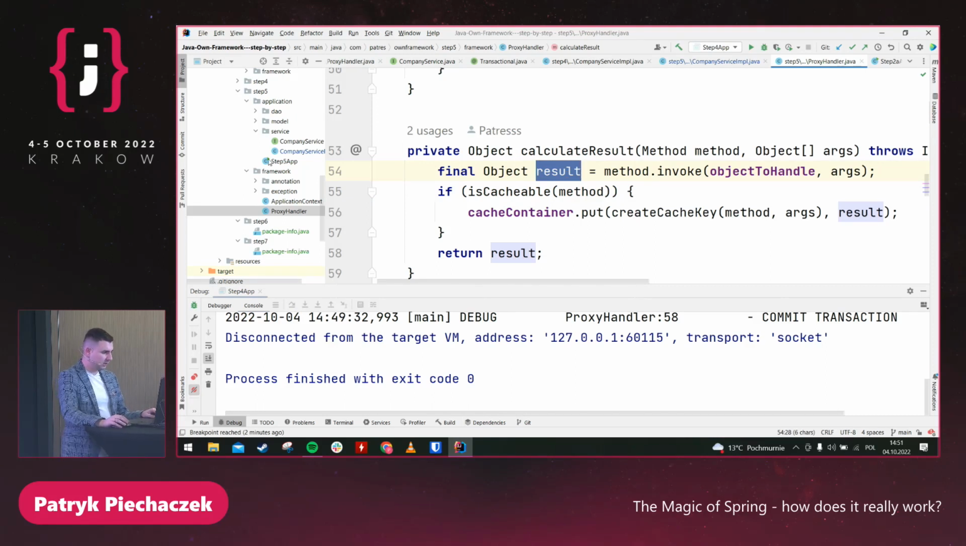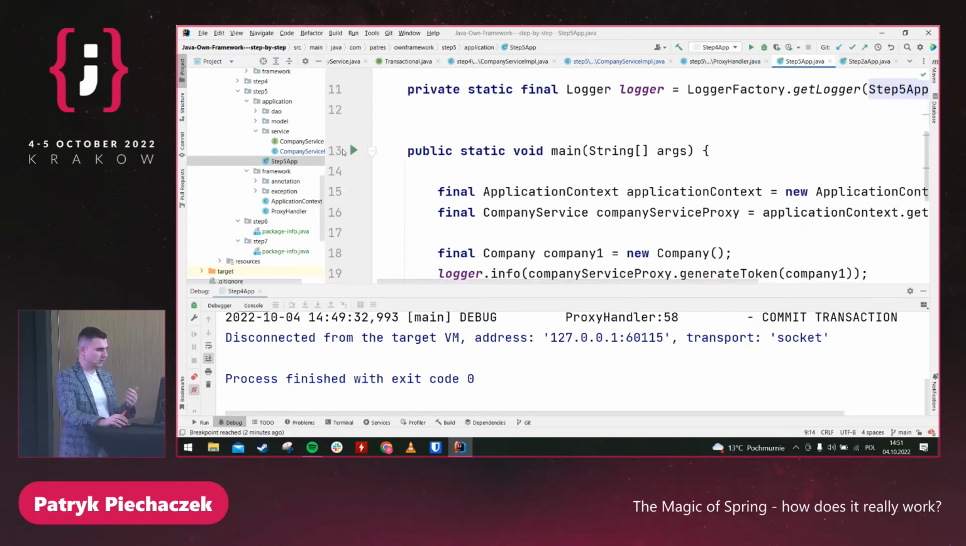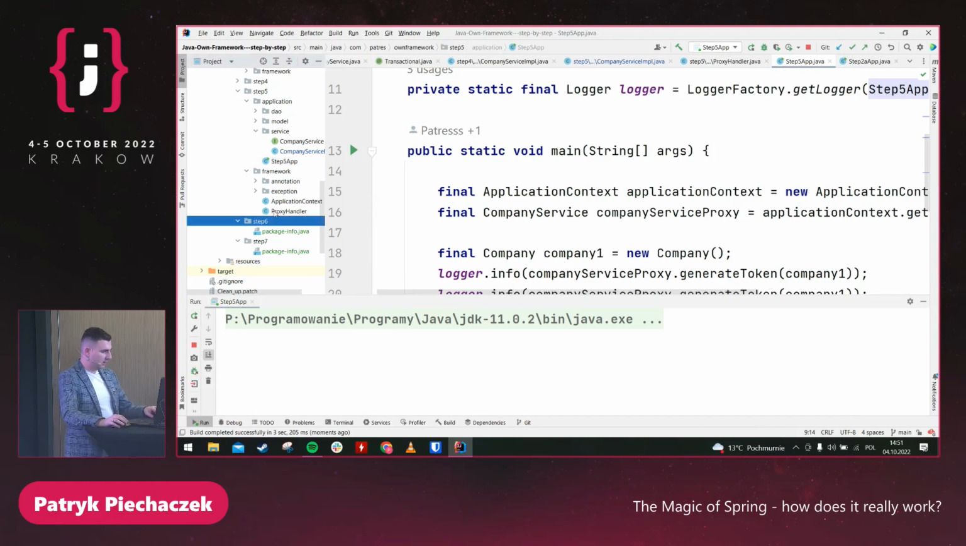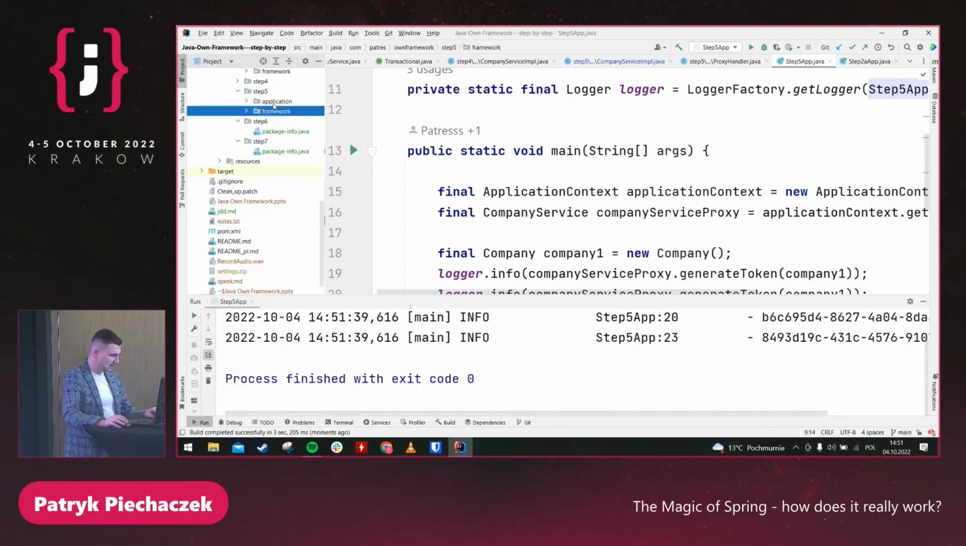So please note that I'm not talking about only the transaction. It could be cacheable or pre-authorized or whatever that's using a proxy. Okay, so let's go to almost the last step.